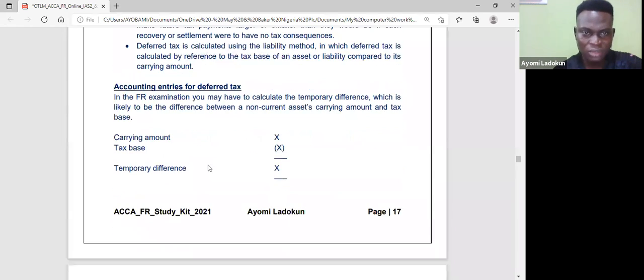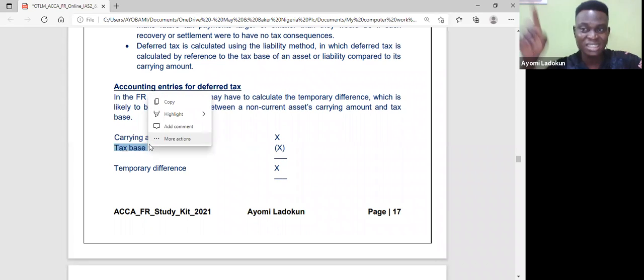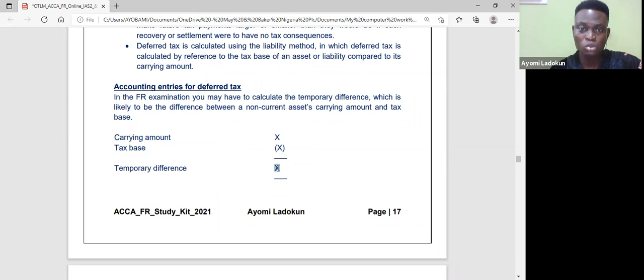Now, in your FR exam, this is what you do. You look at the carrying amount of that asset. Everybody knows this. You should be able to know this. Cost minus accumulated depreciation gives me the carrying amount, okay? I'll now look at the tax base. What is the taxman telling me to be the amount for this asset? That's what we mean by tax base, okay? So the difference between the two will give me what we call the temporary difference.